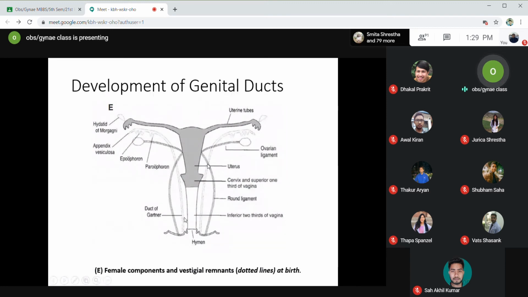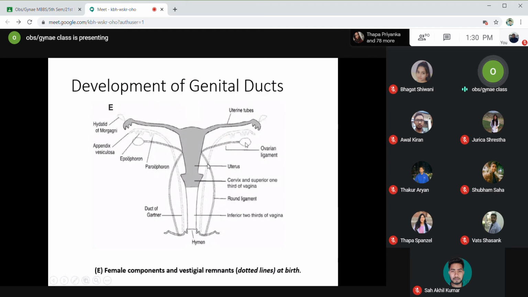In pathological conditions, some of the females may come with the problem of a cystic lesion in the vagina. Sometimes that cystic lesion is nothing but a Gartner's duct cyst, which forms because of collection of some fluid within that duct. And I had told you about the gubernaculum, right?